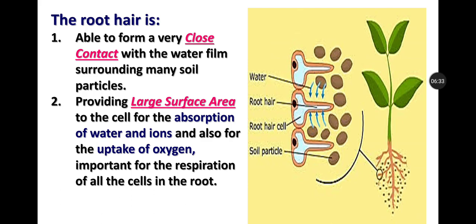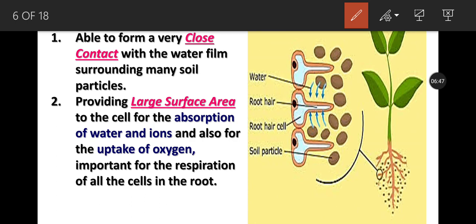So the root hair cell is able to form a very close contact with the water film surrounding many soil particles. As you can see in this picture, this long tubular structure is able to make a very close contact with the soil particles and the water film. The water film is a layer of water which is surrounding the root hair.